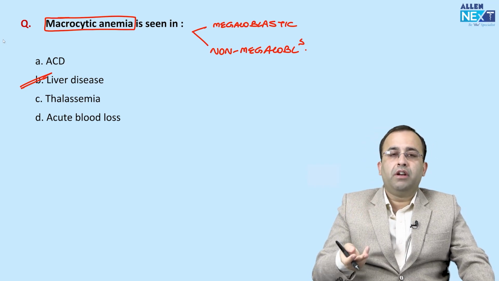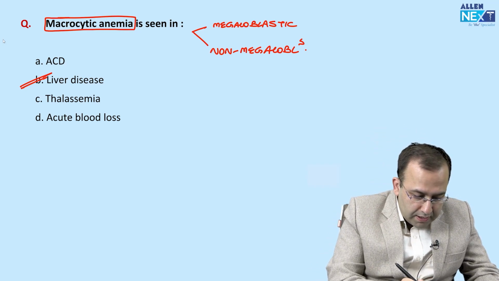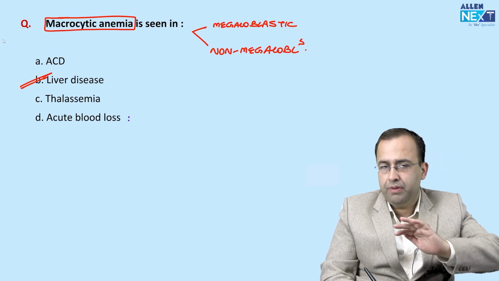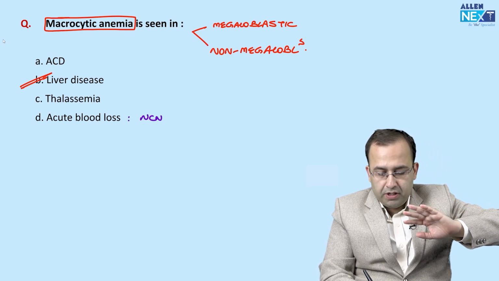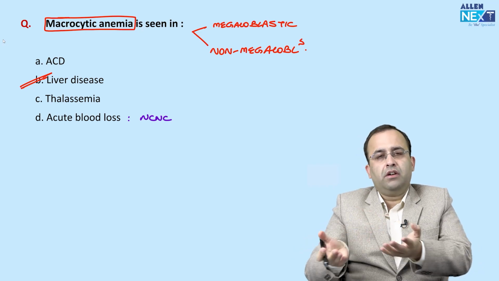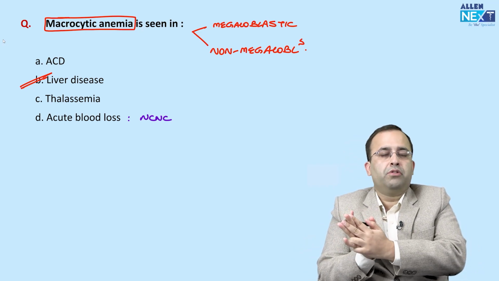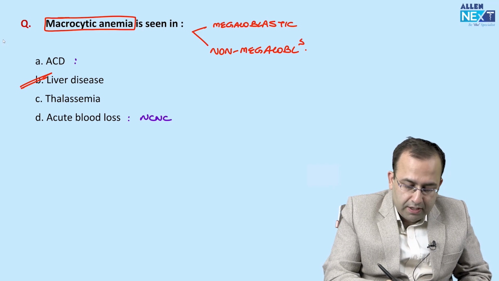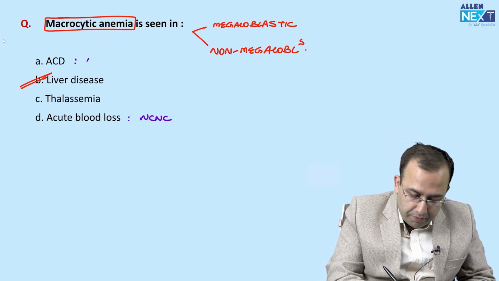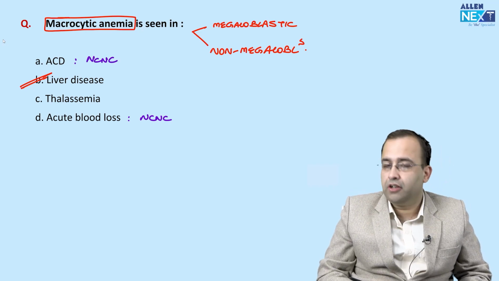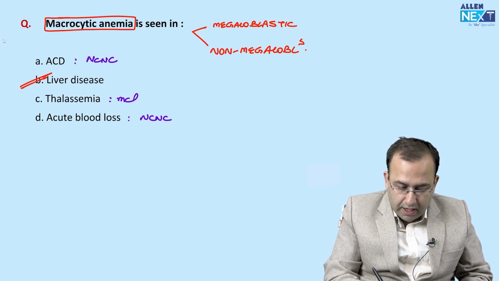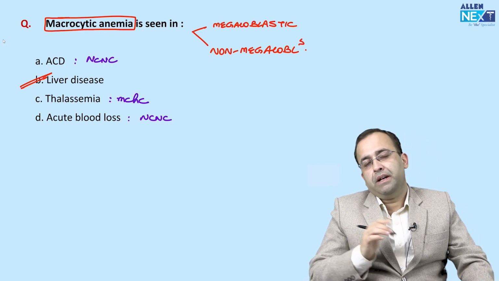Now think of it the other way around. If a patient has acute blood loss, assuming he is normal, it will be normocytic normochromic. Anemia of chronic disease can be microcytic hypochromic, but most commonly it is normocytic normochromic, versus thalassemia, which is microcytic hypochromic.